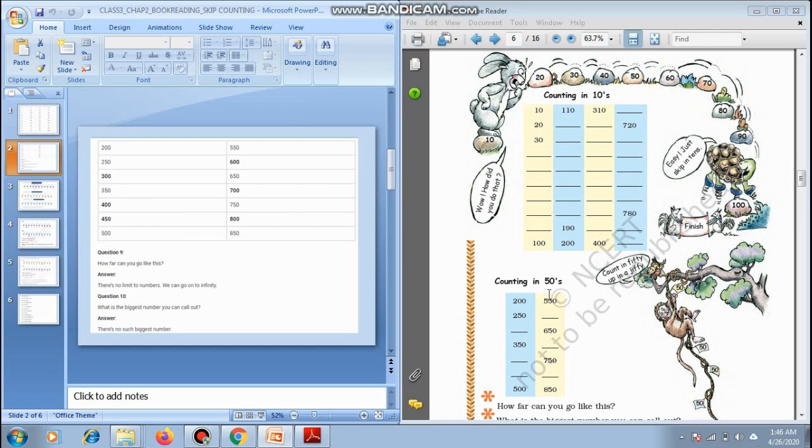Let's move on to the next question. Counting in 50. That means either we are adding 50 to the given number, or the hundreds digit increases by 5 every two steps. So let us write 200, 250, 300, 350. Can you make that out?